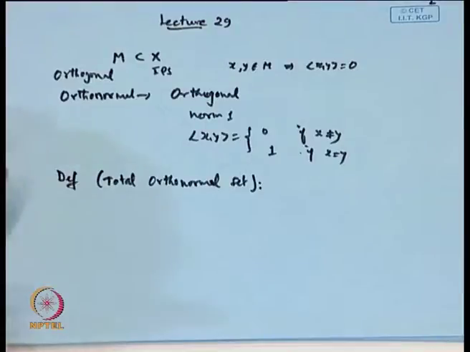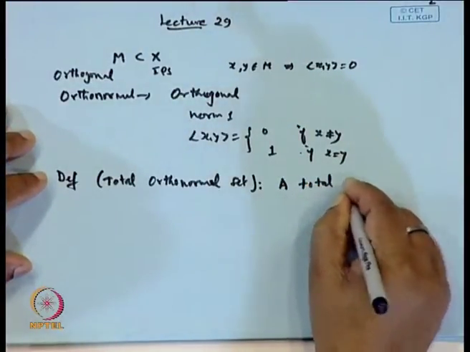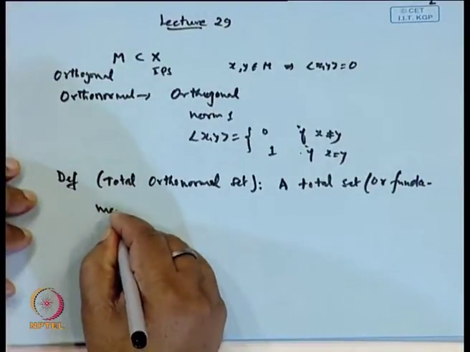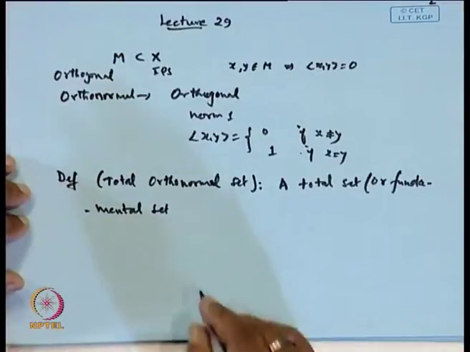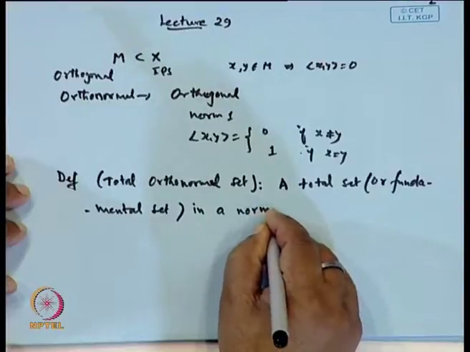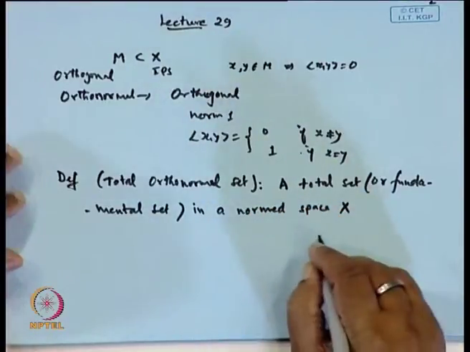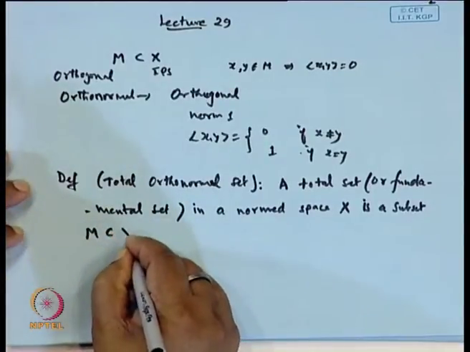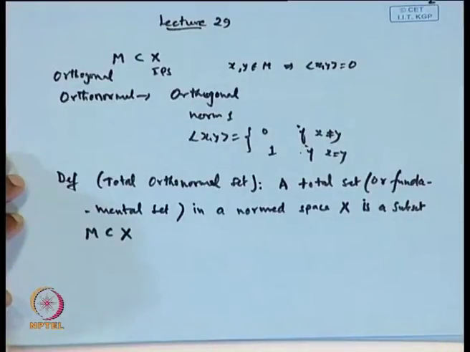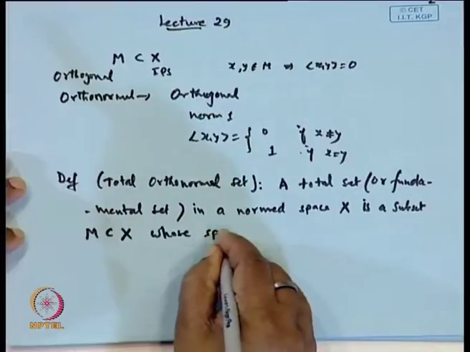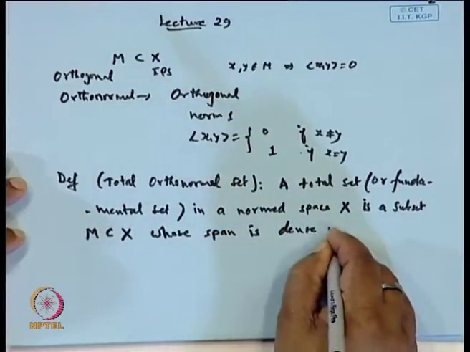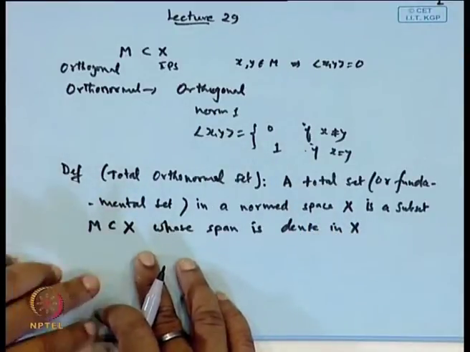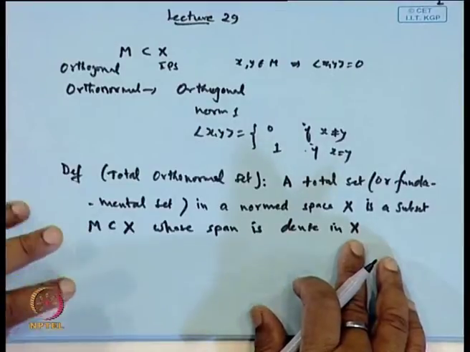A total set or fundamental set in a normed space X is a subset M of X whose span is dense in X. So, a set is said to be a total set in a normed space X if it is a subset of X and its span is dense in X.